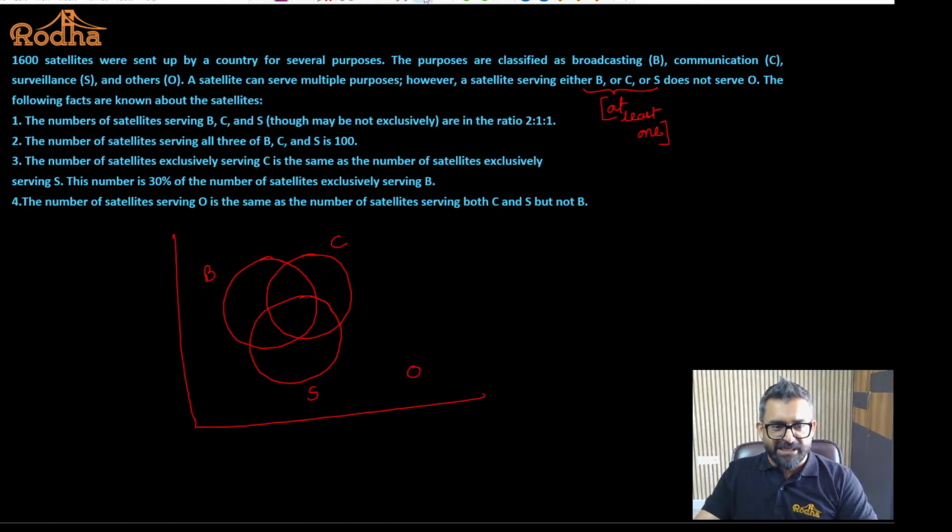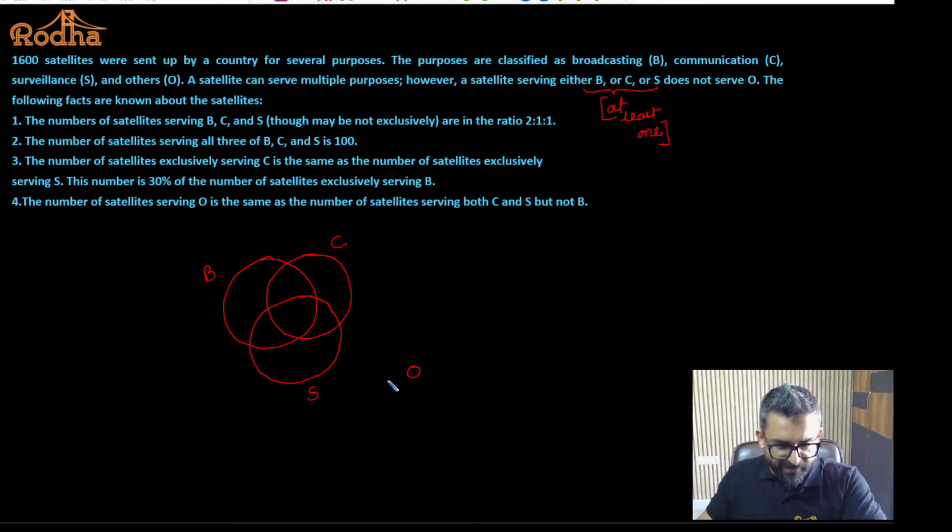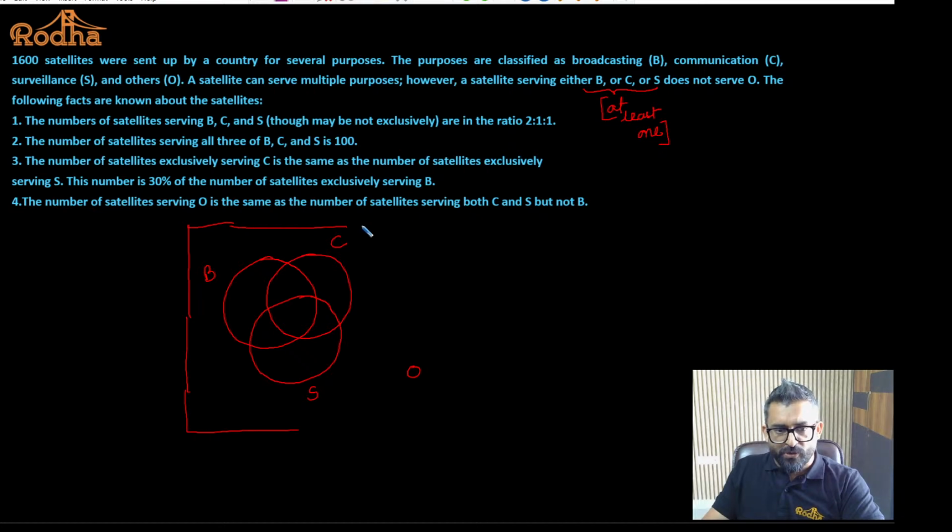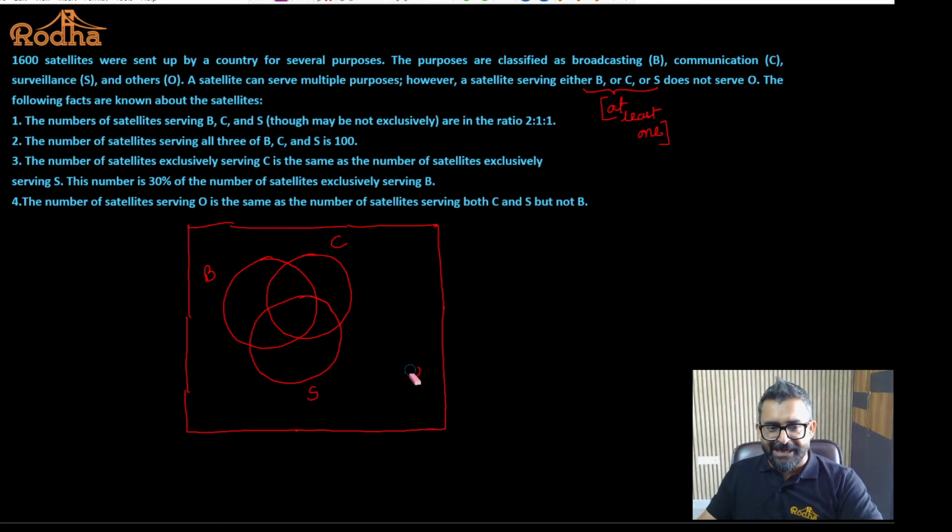The satellites which are serving B, C or S are not serving any other purpose. So the satellites serving O will not serve any purpose among B, C or S. So just as we write none outside in a Venn diagram, I have to write O outside the circles. I hope it is okay, all of you. This was the first point which was challenging to comprehend. I hope it is okay. Point taken? Yes. Fine.